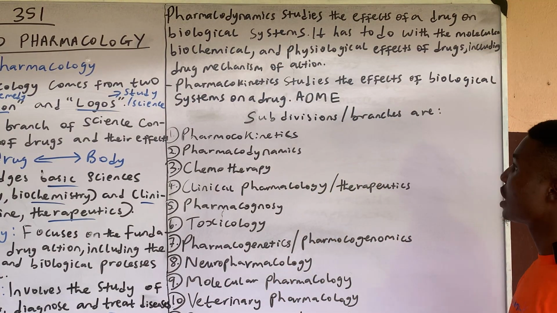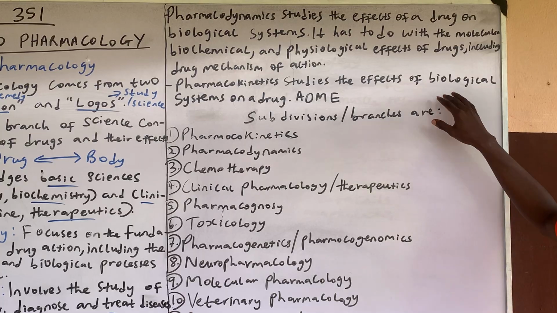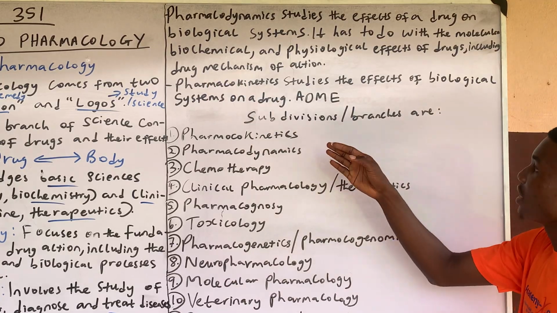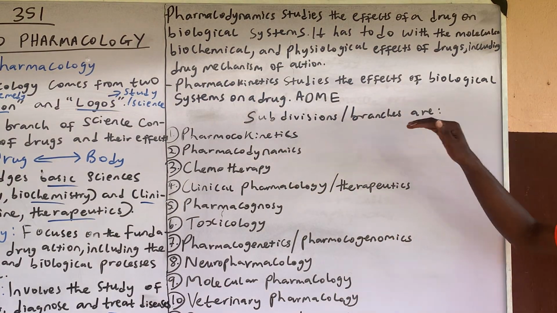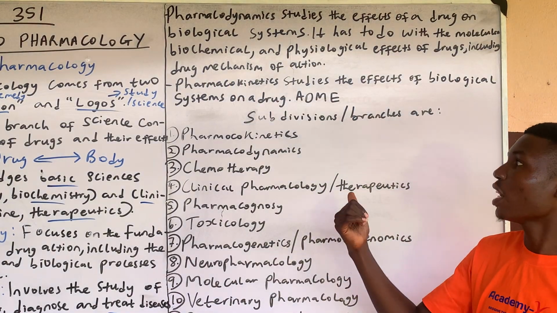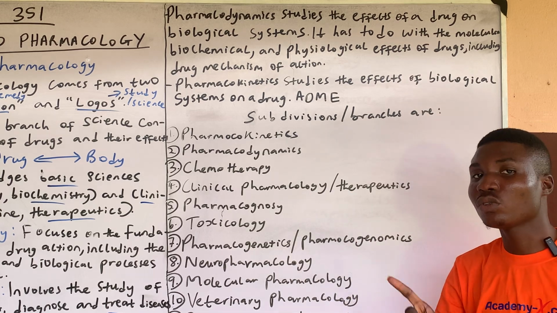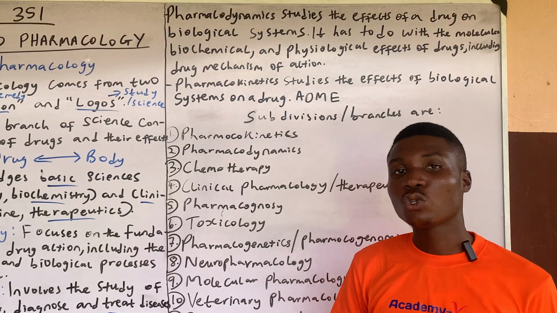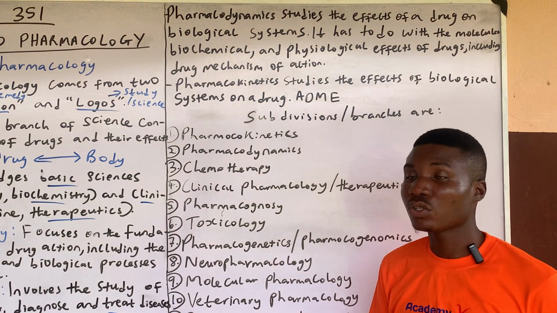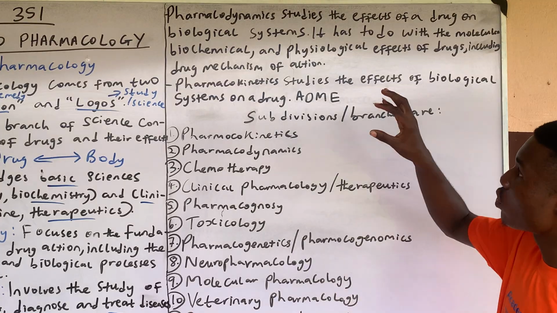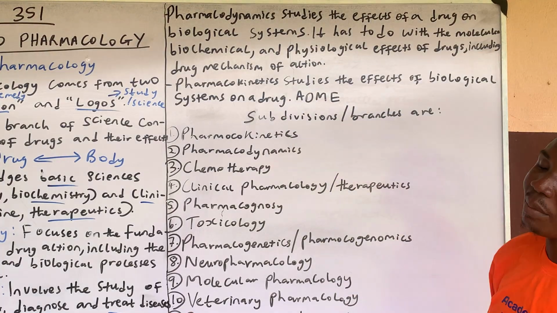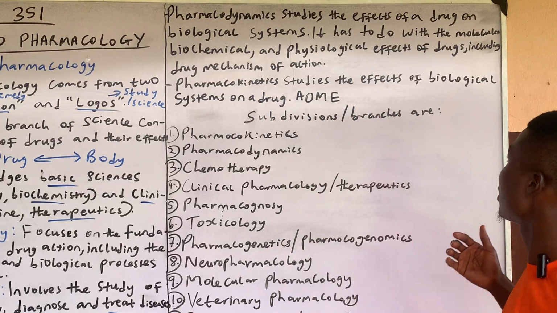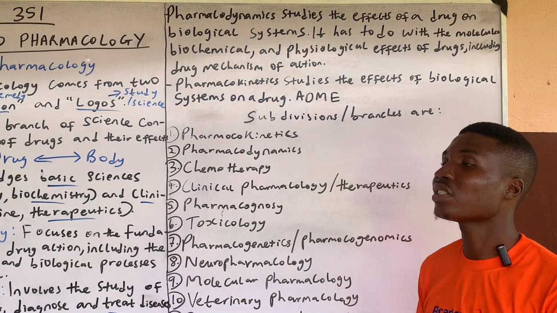So what about pharmacokinetics? Pharmacokinetics studies the effect of biological systems on a drug, the body on drugs. The question that pharmacokinetics answers is what the body does to the drug, while the question that pharmacodynamics answers is what the drug does to the body. I hope these are making sense to you. We're going to go into details to discuss pharmacodynamics and also pharmacokinetics: what the body does to the drug, or what the biological system does to the drug.